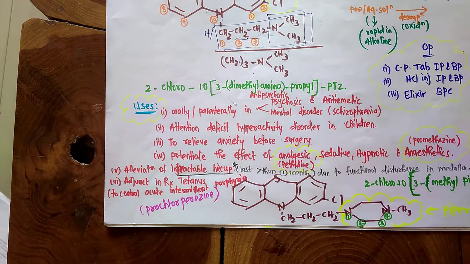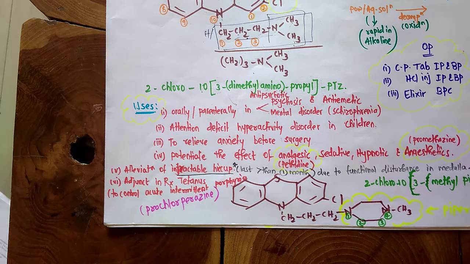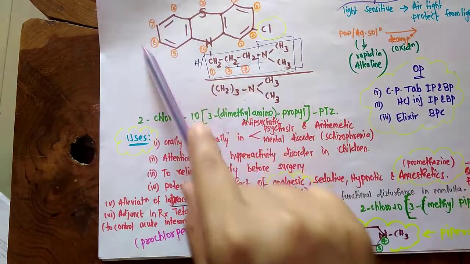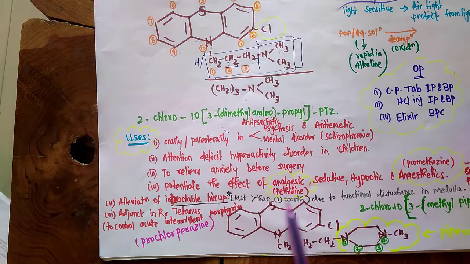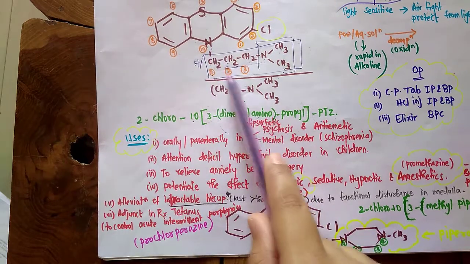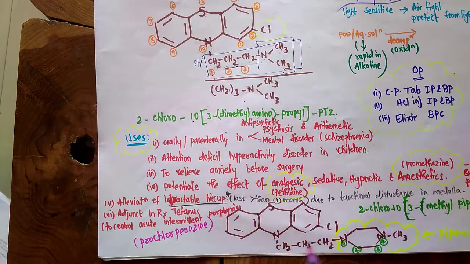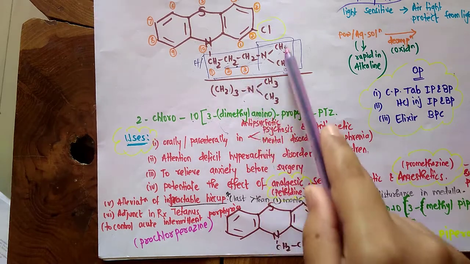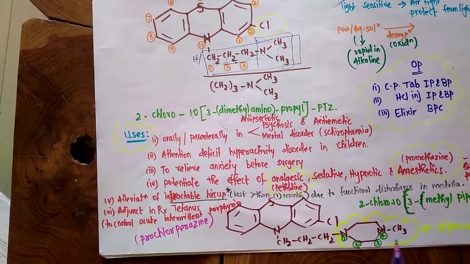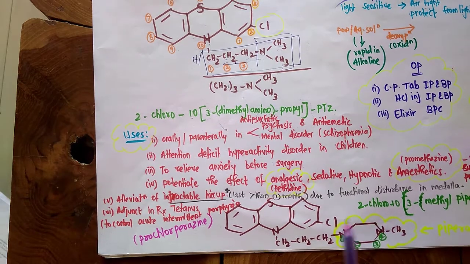Another example of the phenothiazine class is prochlorperazine maleate, which is important from the exam point of view, in the practical exam more than theory. So what is the difference? Everything is the same as this one. Chlorpromazine and prochlorperazine both have a phenothiazine ring and chlorine at the second position. Again the 10th position substituent, the parent propyl, is the same. So instead of dimethyl amino there is a piperazine ring, and to the piperazine ring a methyl is attached. So this contains a piperazine ring.